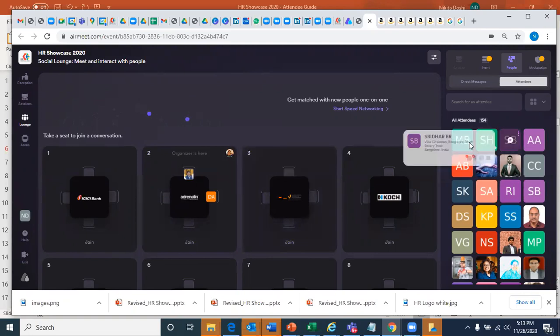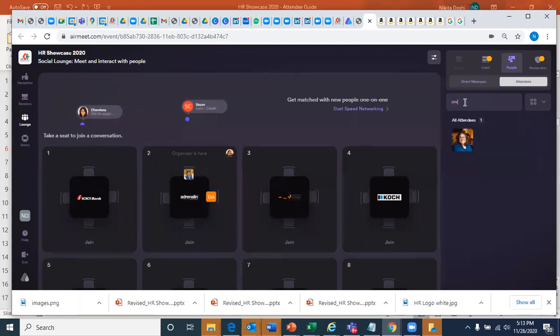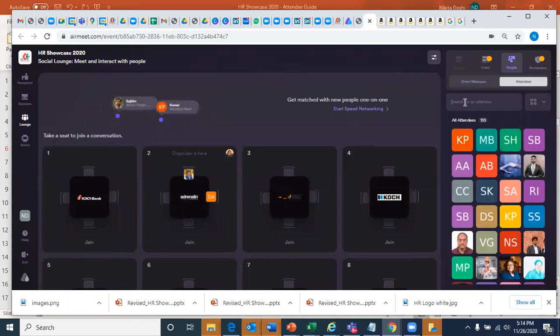You can also ping, like I said, you can do a private chat, search for an attendee who is in the showcase. So Smita is there, so I can just type Smita's name and privately message her and say, join me on table number 3, and do a quick chit chat session. So that's how the networking works.